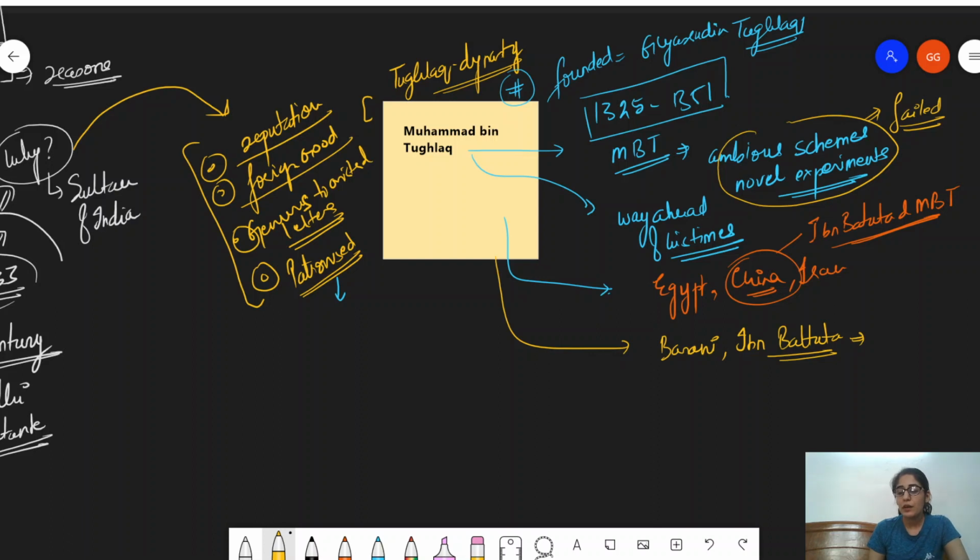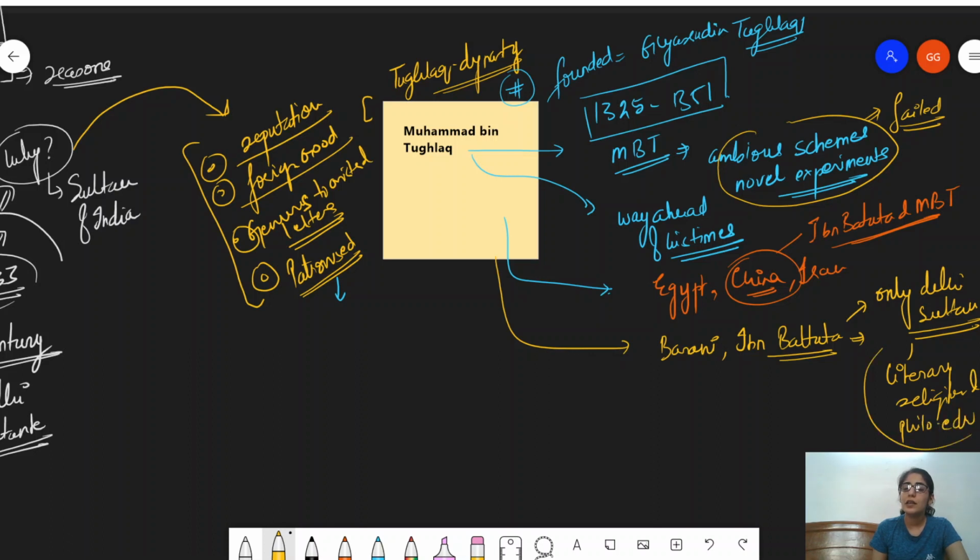But Muhammad bin Tughlaq was the only Delhi Sultan who had received a comprehensive literary, religious, and philosophical education. So he was a learned man.